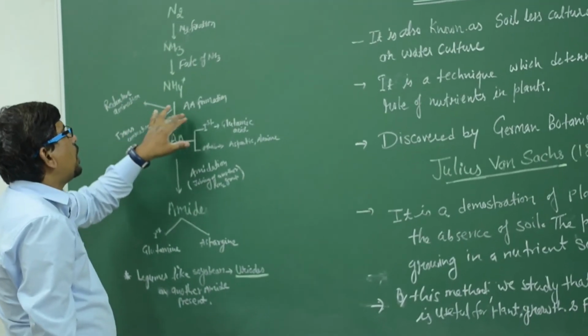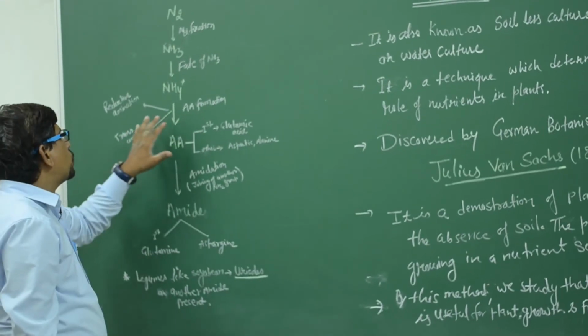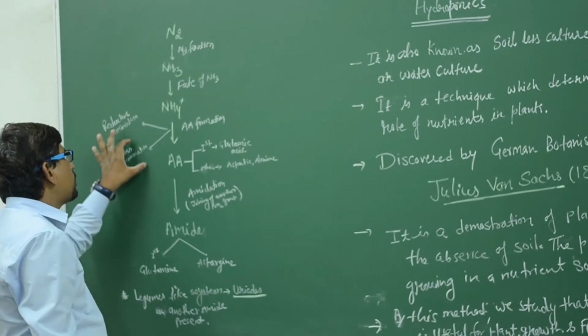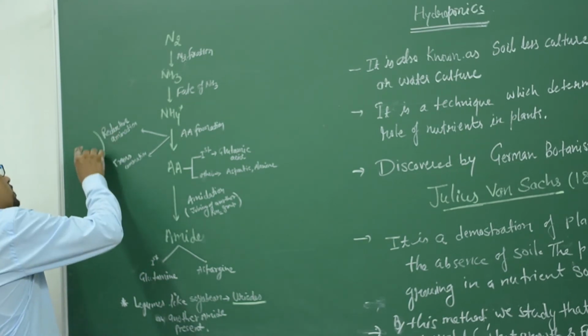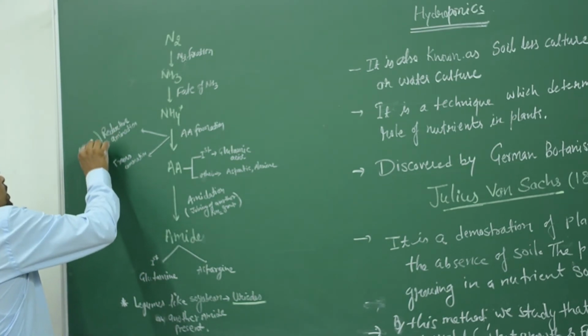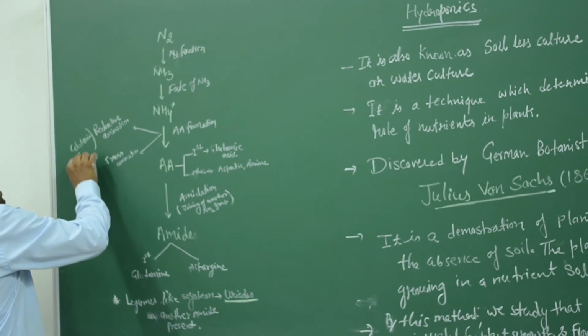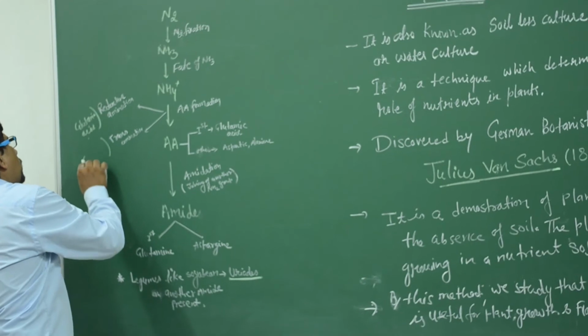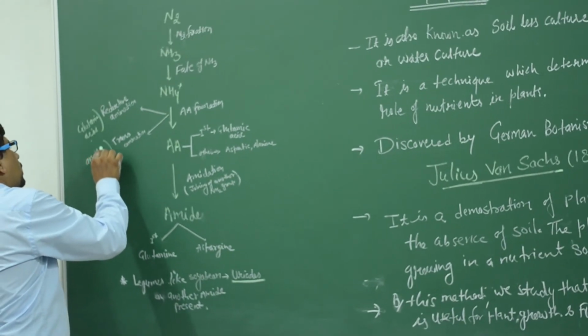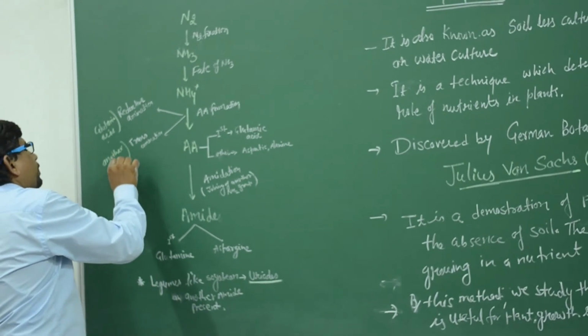This is the amino acid formation process, and it is of two types: reductive amination and transamination. In reductive amination, the first amino acid formed is glutamic acid, then other amino acids are formed.